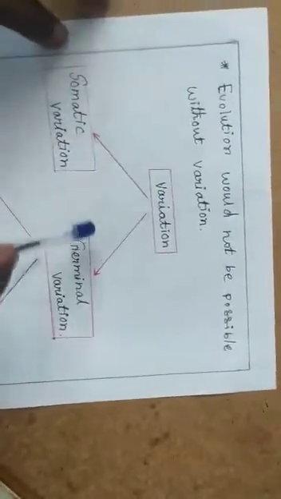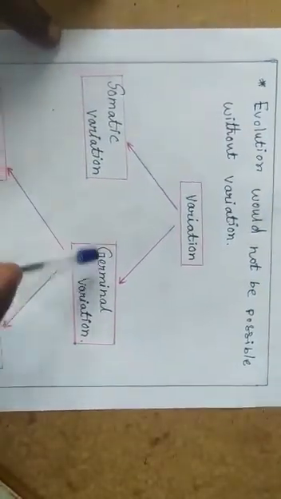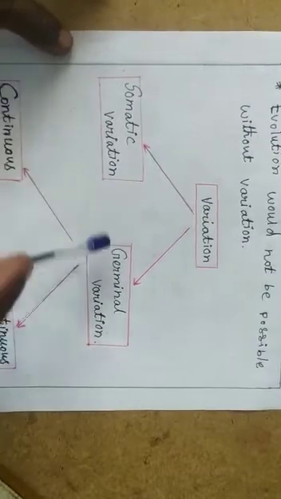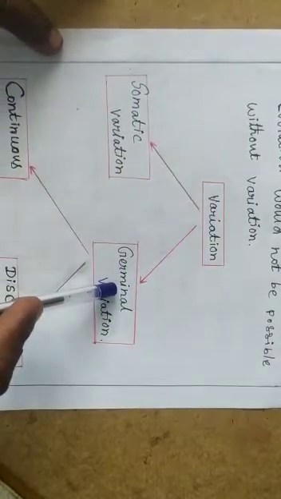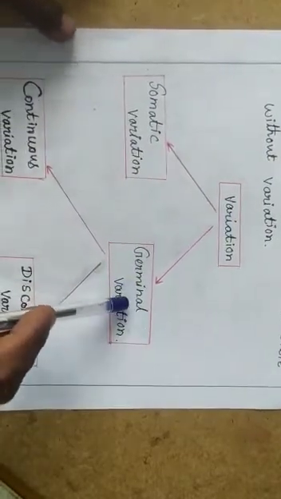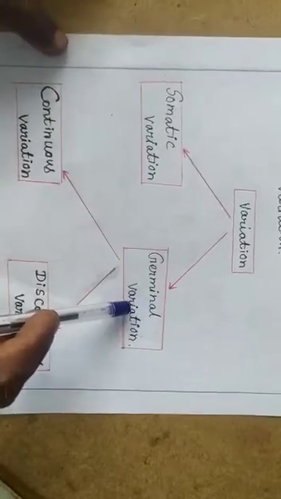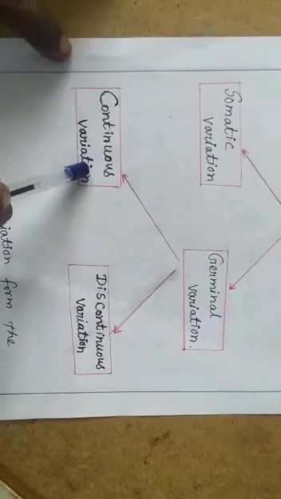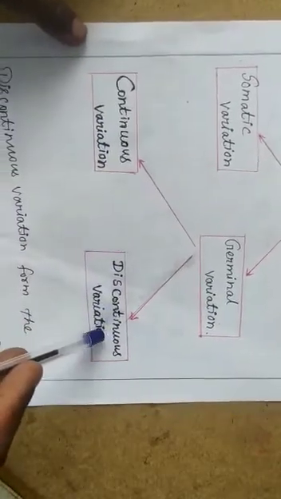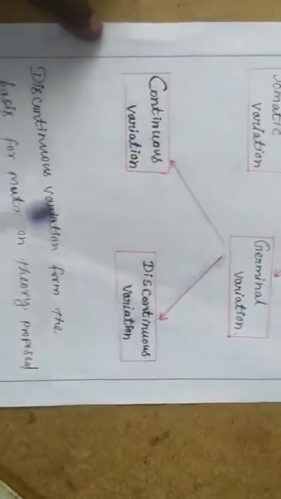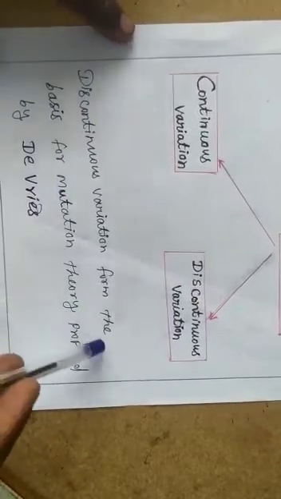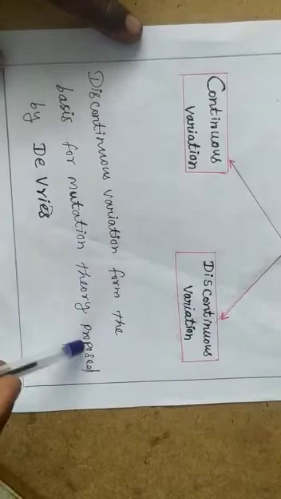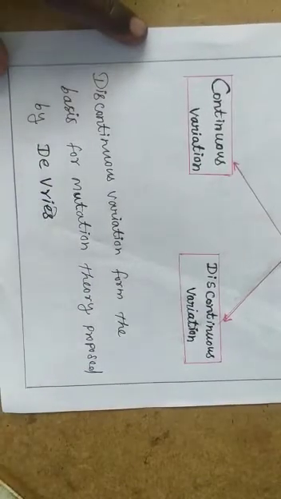Variation is of two types: somatic variation and germinal variation. The germinal variation is further classified into two types: continuous variation and discontinuous variation. Discontinuous variation forms the basis for the mutation theory proposed by De Vries.